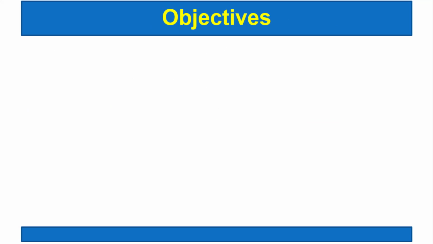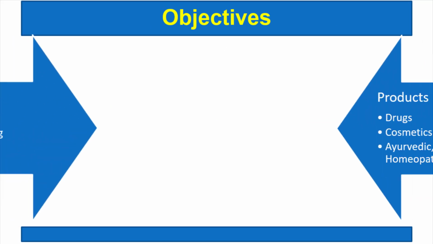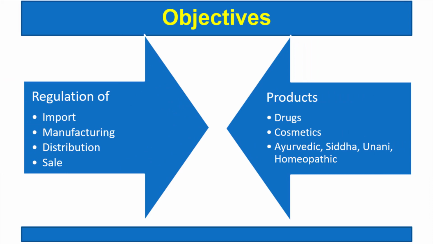So, what are the objectives of this act? This act provides the regulation of import, manufacturing, distribution, and sale of various products like drugs, cosmetics, Ayurvedic, Siddha, Unani, homeopathic, etc. So in short, this act and rules cover almost everything related to pharmaceuticals.